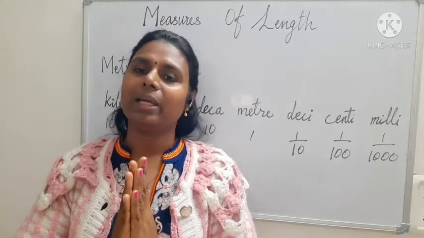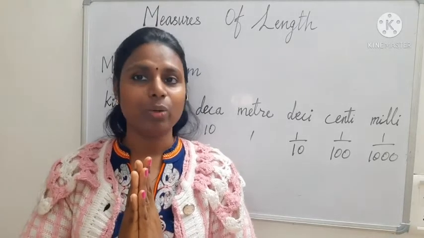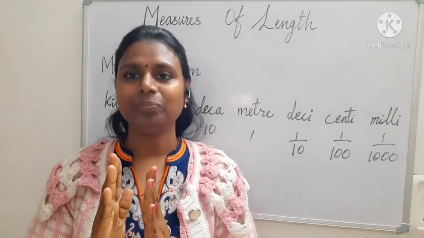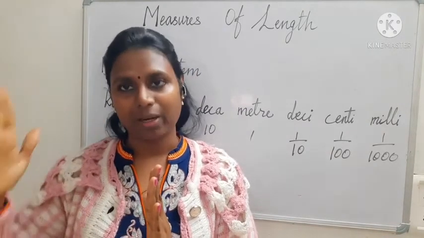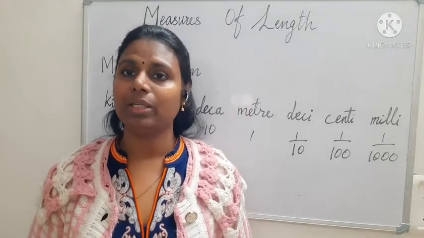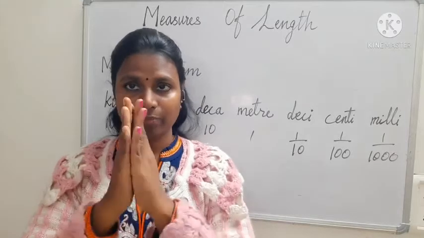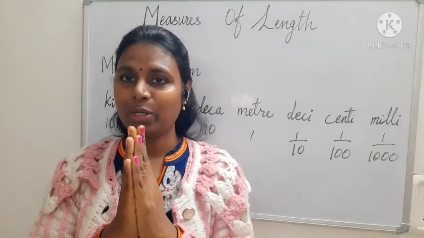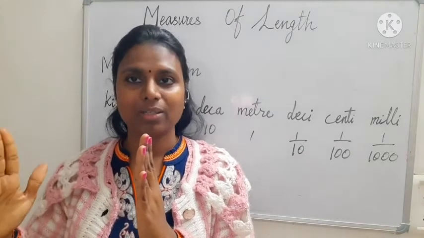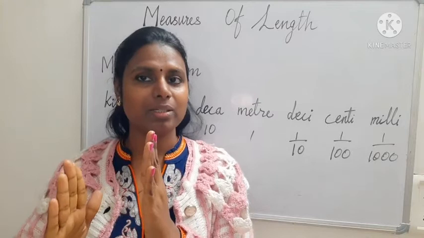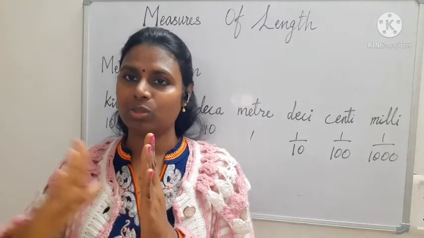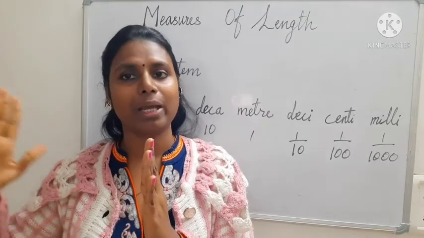Now bigger than meter, you are going to find bigger units of meter. That is decameter, hectometer, kilometer. You can repeat after me so that you will be clear. First, meter is in the middle, that is the standard unit. Now bigger than meter, decameter, hectometer, kilometer. From here to here, 10 differences, multiplied by 10.